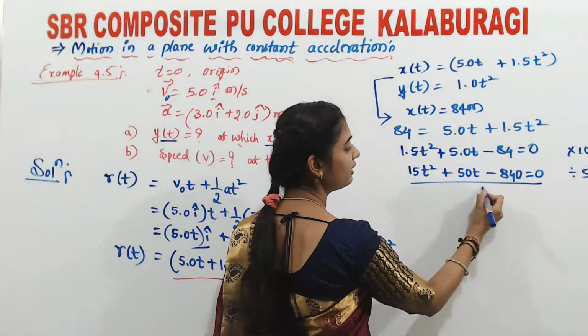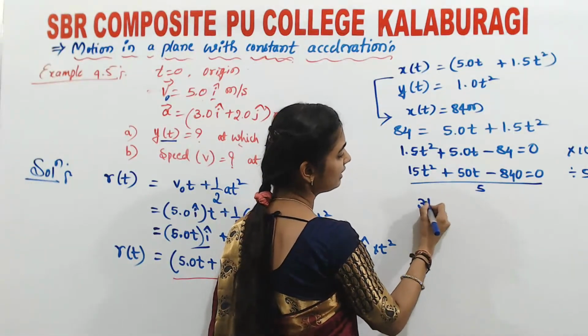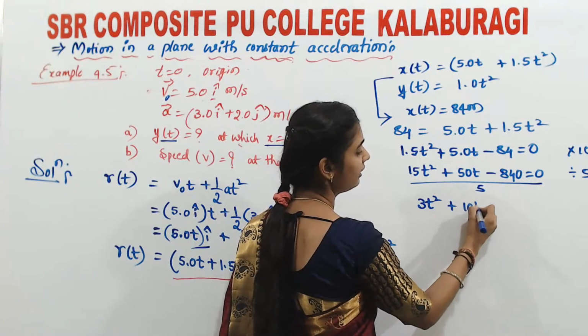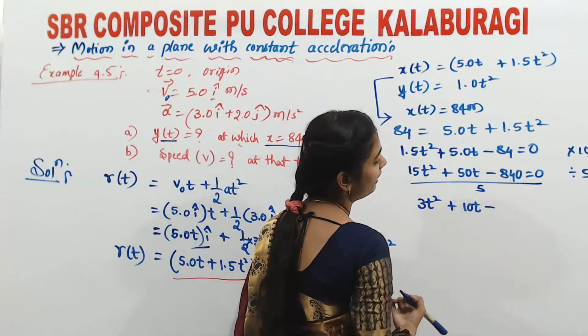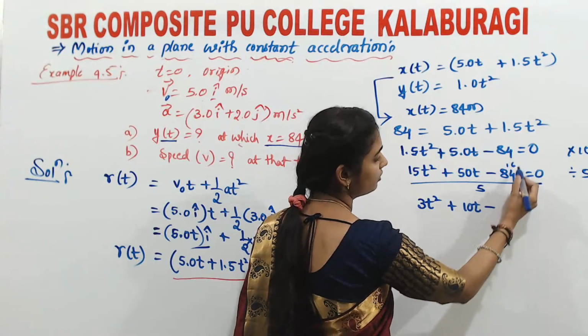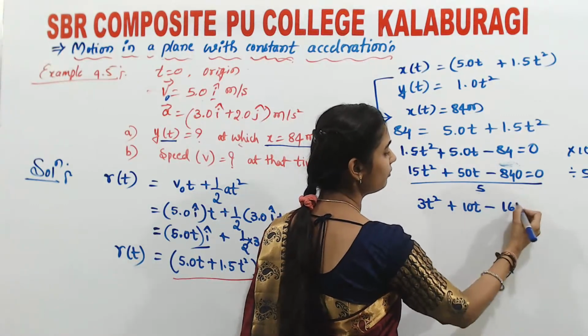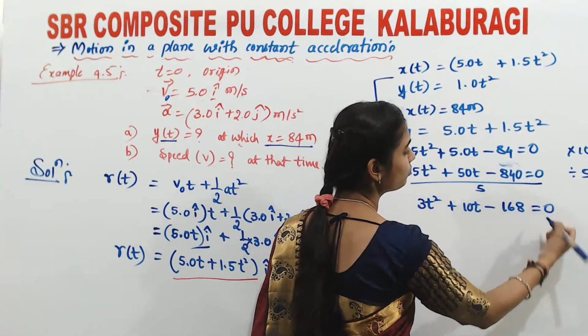So now the whole equation divided by 5. You can write here 3t square plus 10t minus 168, 840 divided by 5 is 168, is equals to 0.